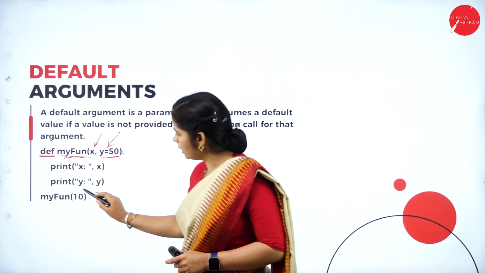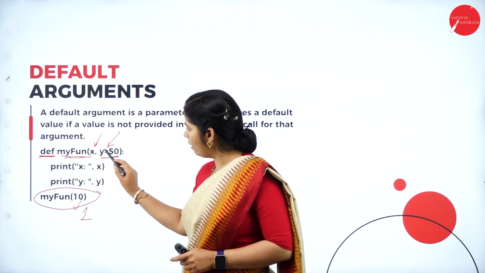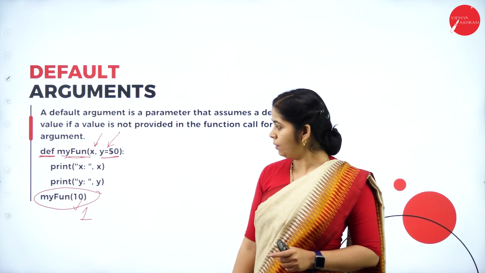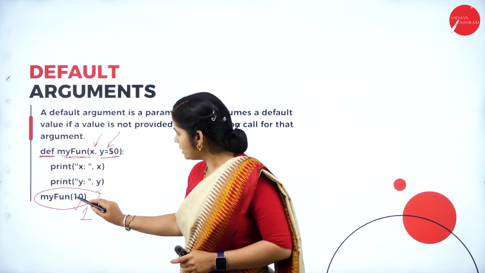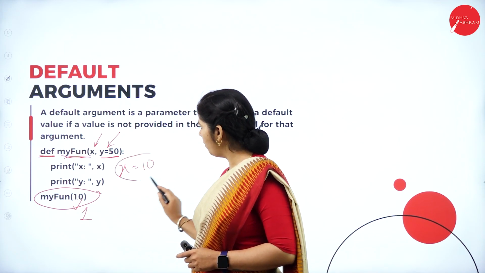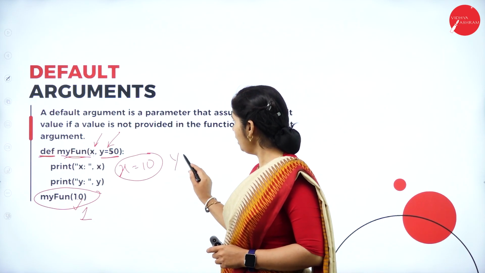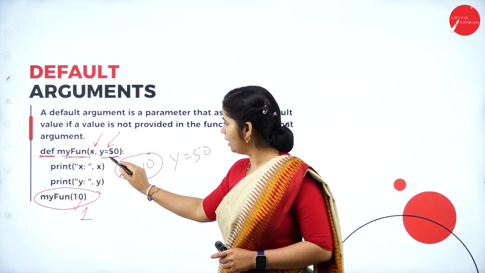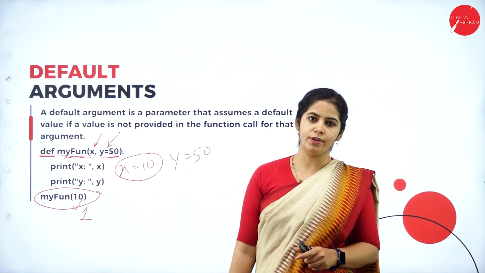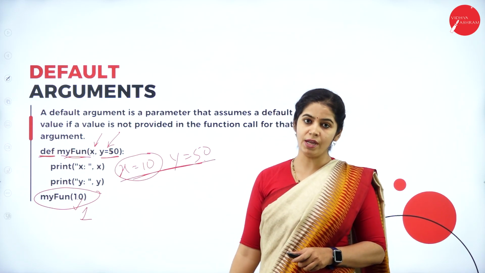When calling, I am passing only one parameter, though the function has two parameters. This 10 will be taken by the first argument of my function, and y will be 50 as we have declared in the parameter of the function. So this would be the output for the given example.